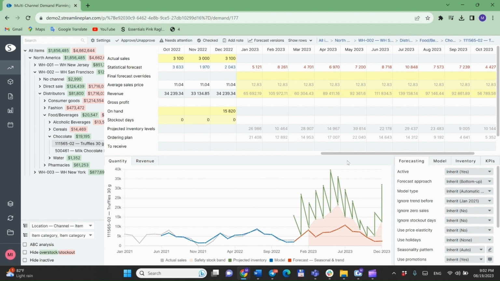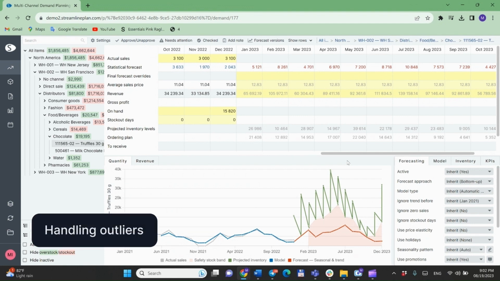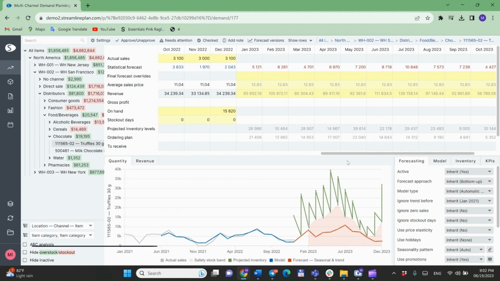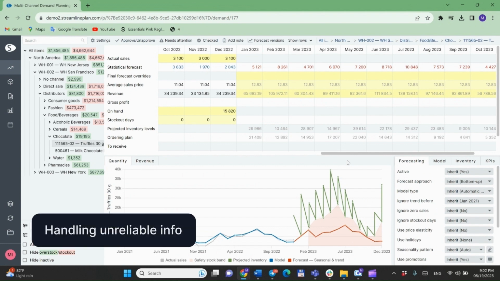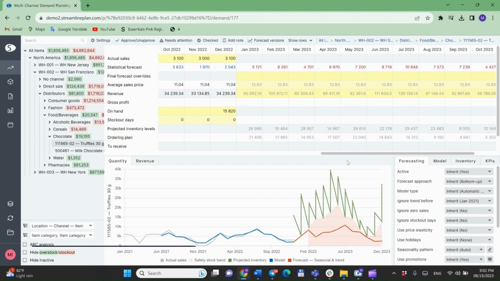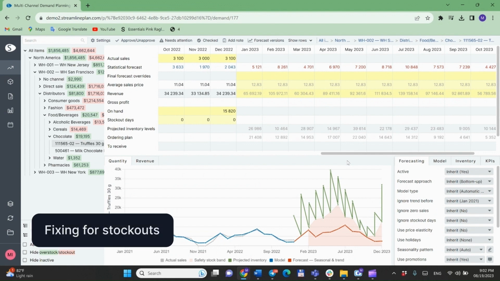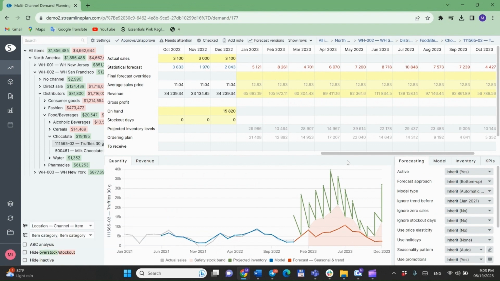Streamline has its own smart moves. If sales jump up and down a lot, it can mess up our guesses. If there is no pattern, Streamline removes the strange points to make things clear. If there are many days when products are out of stock, Streamline doesn't trust that information for guesses. If products often run out of stock, Streamline fixes our guesses. It adds more predicted sales to match the times when items were out of stock.